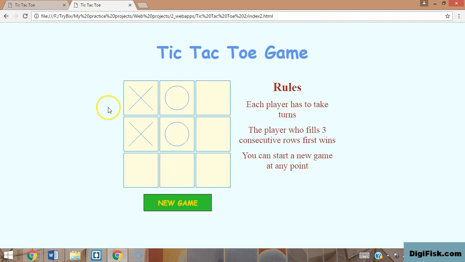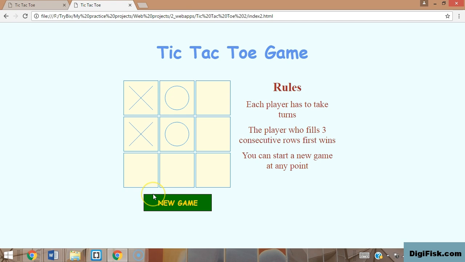If you hover over these canvases, you can see that there's a change in color. When I hover over a canvas, the color of the background of the canvas changes from light yellow to something else, a lighter blue color. And then if you look at the button, it also changes color. It changes from light green to a much darker green. So these are called hover effects.